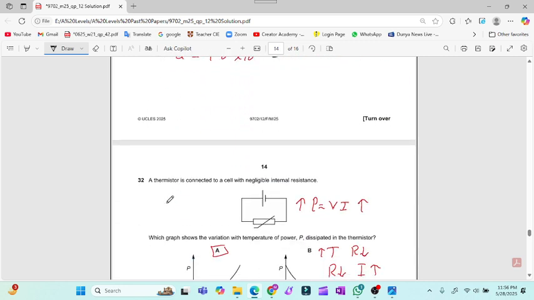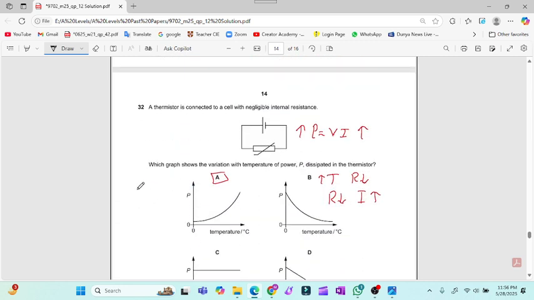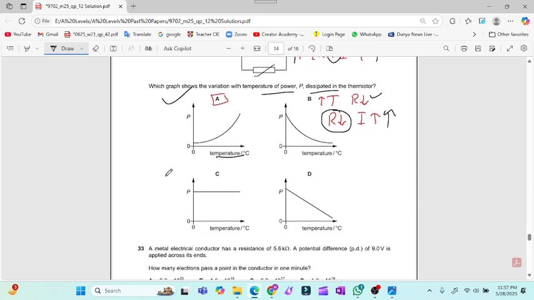Now question number 32. A thermistor is connected to a cell with a negligible internal resistance, so there is no energy loss. The terminal potential difference will remain the same. Which graph shows the variation of the temperature with the power P dissipated in the thermistor? When temperature increases, resistance will decrease. They are inversely proportional. When resistance decreases, current will increase. The voltage will remain the same, so when current increases, power will increase. So an increasing gradient will be option A. For question number 32, option A is the valid option.